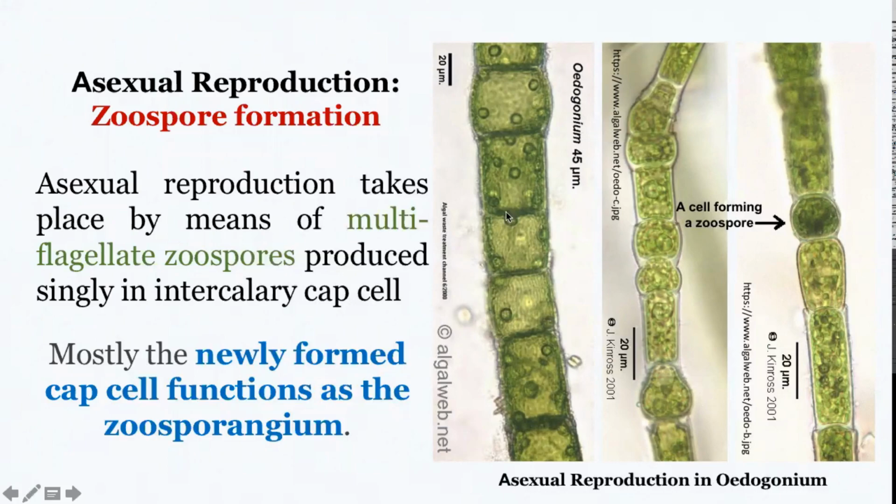You can see here a series of photographs which are showing how the cells change in morphology while getting ready to reproduce asexually, and finally result in the formation of zoospore. So what we can say is that asexual reproduction is mainly by the formation of zoospore. Zoospores are multiflagellated and they are motile, and they are formed in a cell which functions as the zoosporangium.